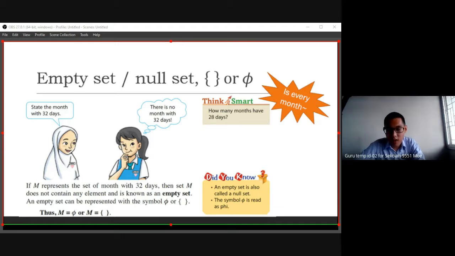Okay, phi is 圆周率. No, different. If pi, that one we call pi. Pi r square, pi. That one you will learn in form 2 later. Don't go so fast. Okay, you understand? So in form 2 later we will learn pi and phi. Maybe phi we can learn, but no need to learn.